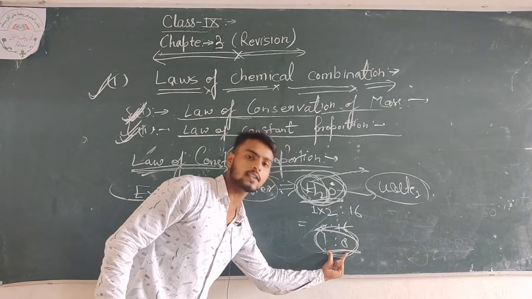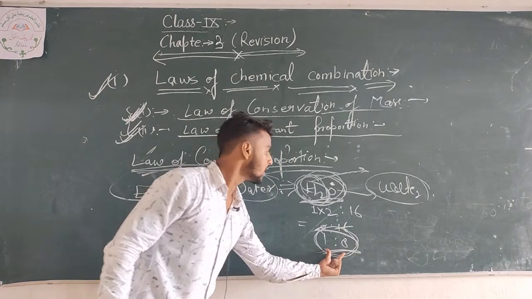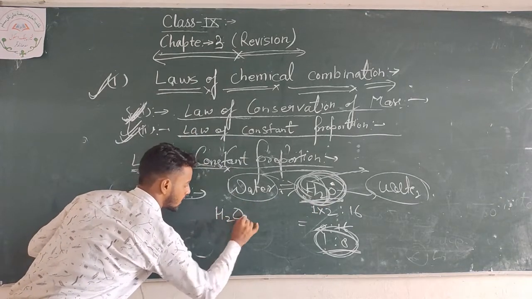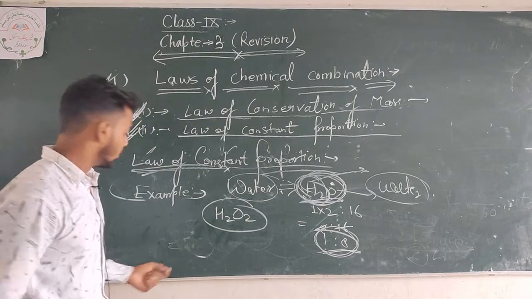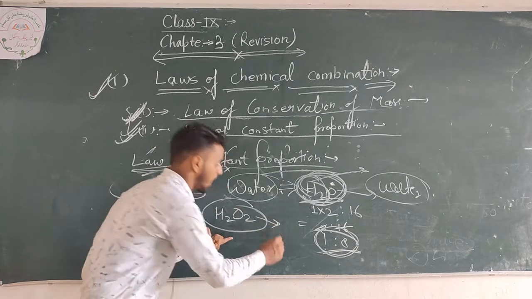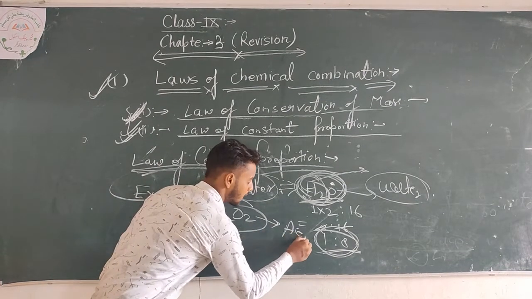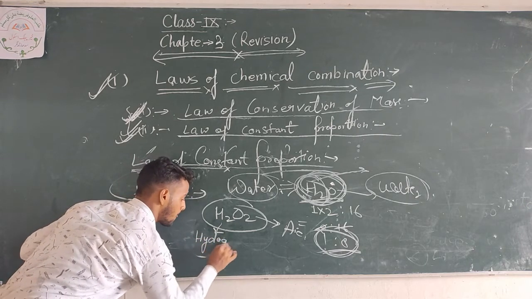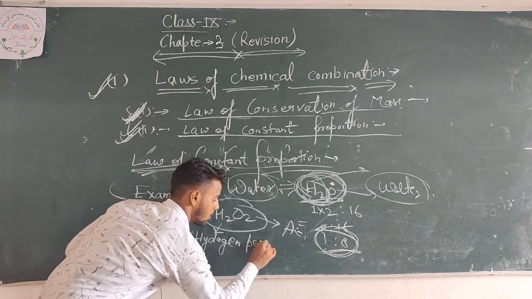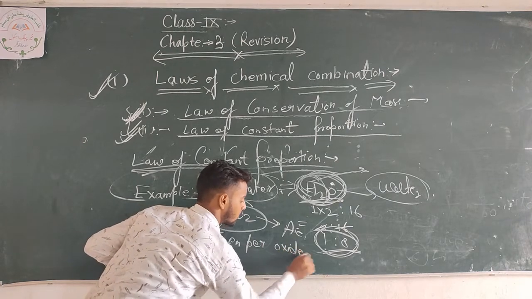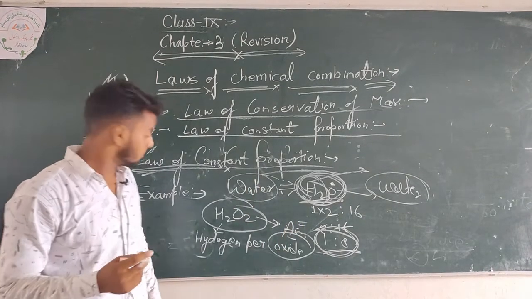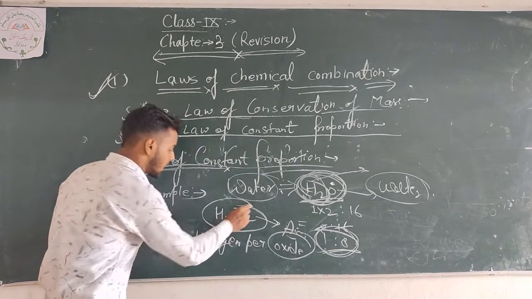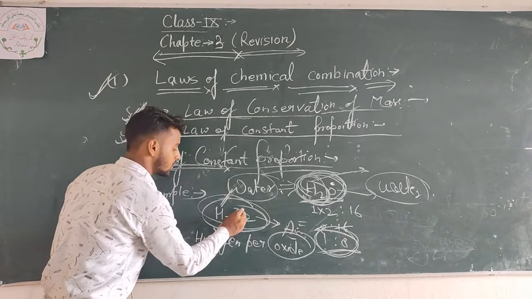We can see here very clearly. And if we change H2 into O2, it is acidic. Its name is hydrogen peroxide. Now I am going to tell you how it changed. Hydrogen is also here and oxygen is also here.